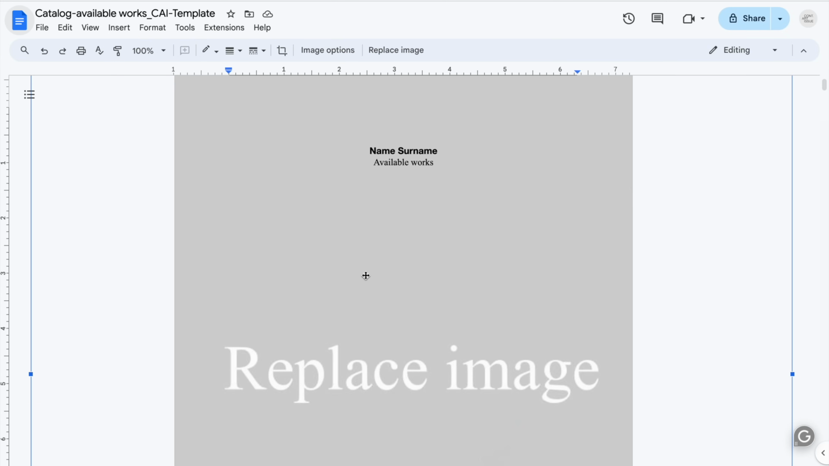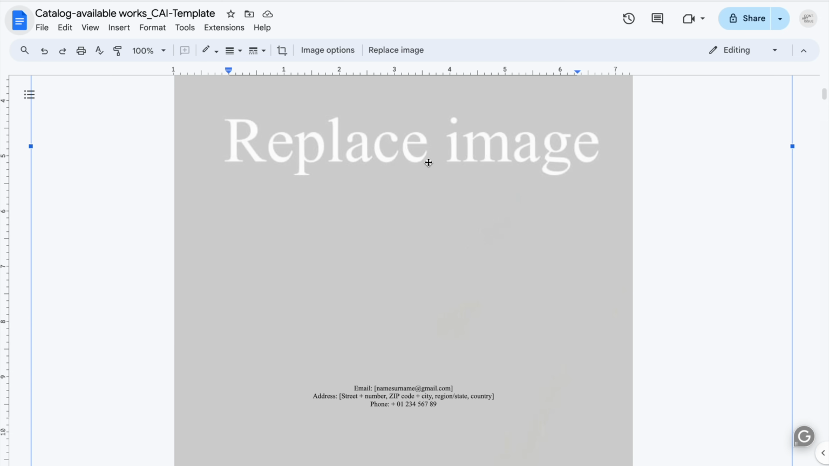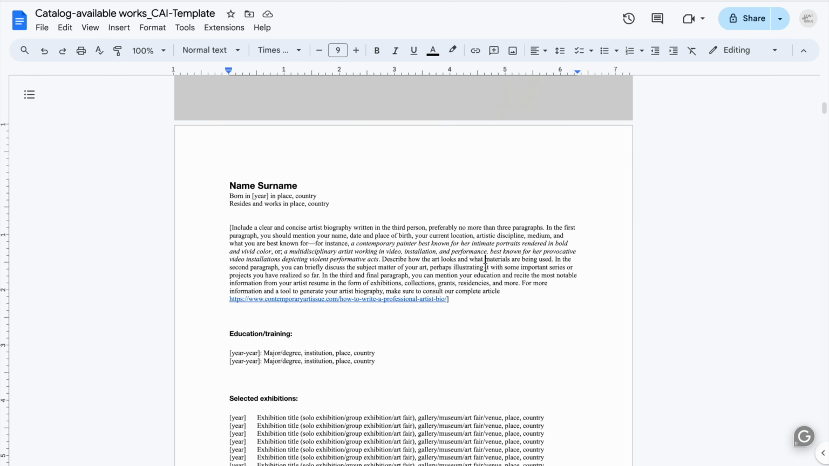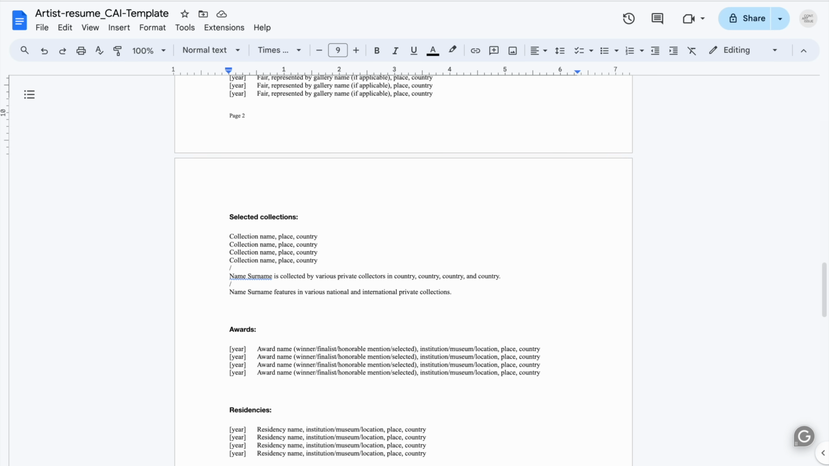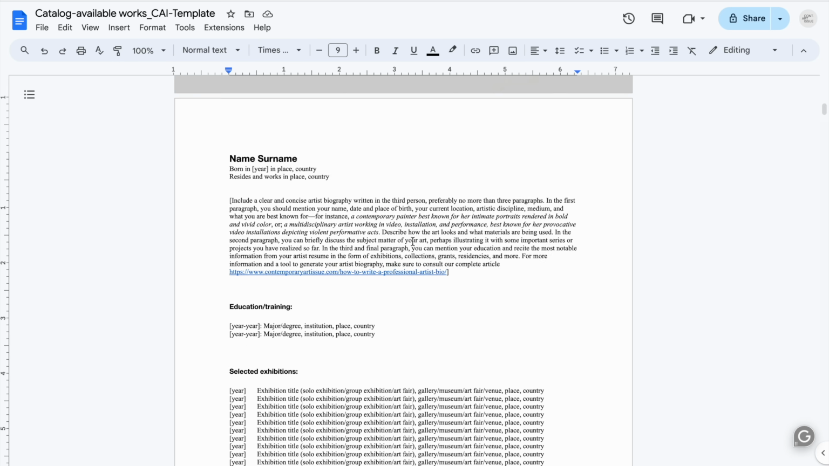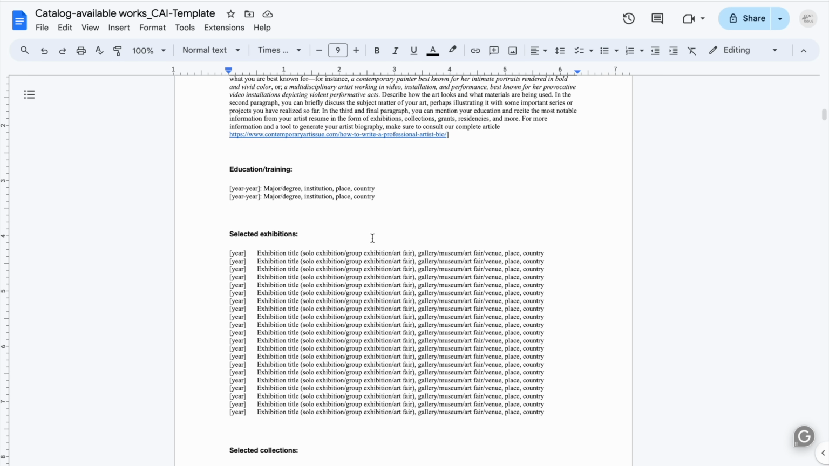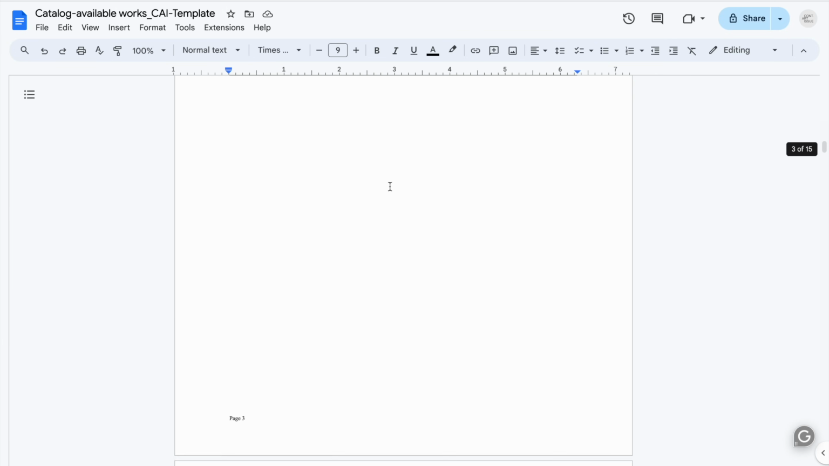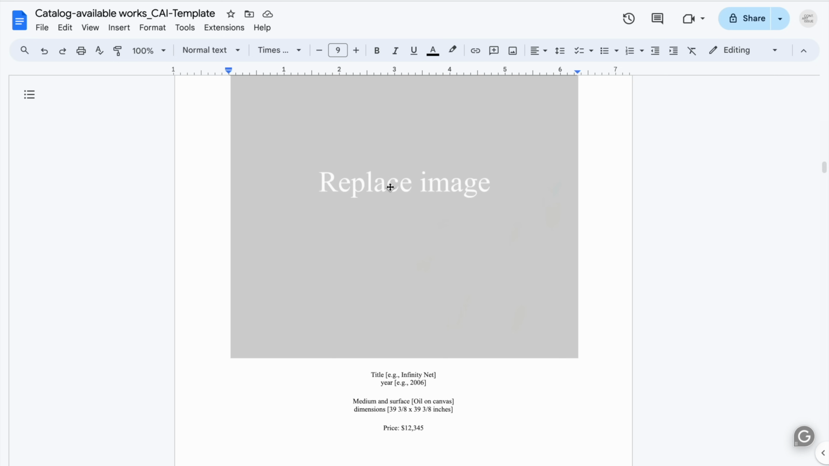Here it's very easy. You can once more simply enter your name, replace this image, enter your details here. It starts with a short artist biography, which is kind of similar to the one we have discussed earlier. So here there are actually a couple of things packed together, as well as the structure for the resume. So this is kind of a shortened version of those things. And then here is the main thing, of course, the catalog with available works.